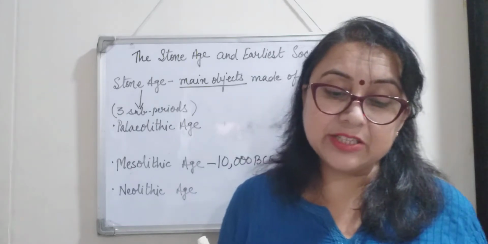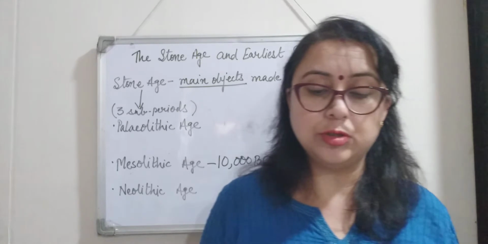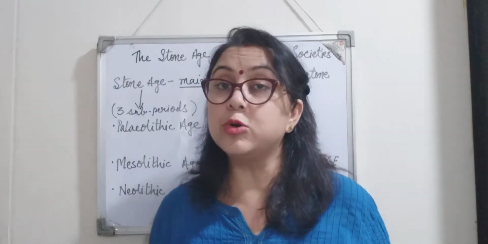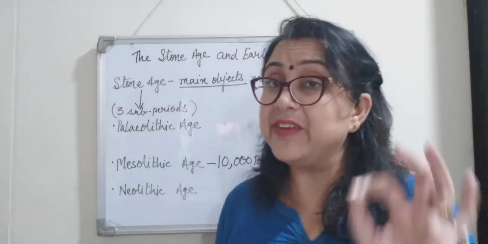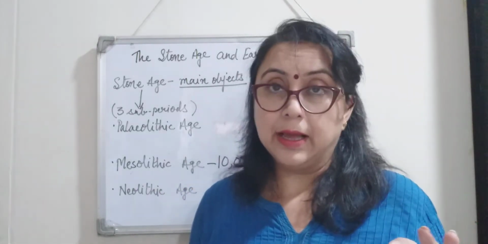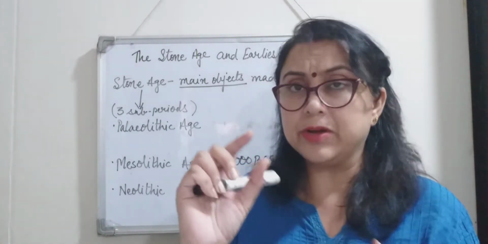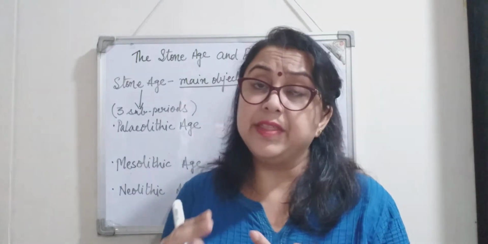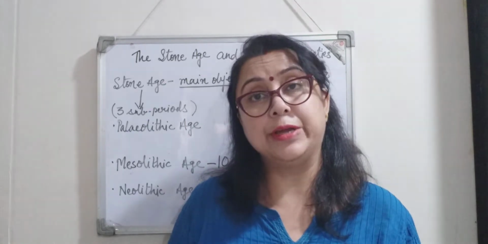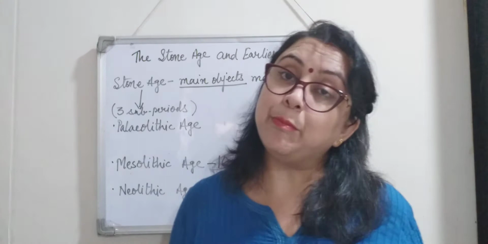Humans of this age developed small, sharp pointed stone tools called microliths. These were small, sharp and pointed. And what are they called? They are called microliths, right?